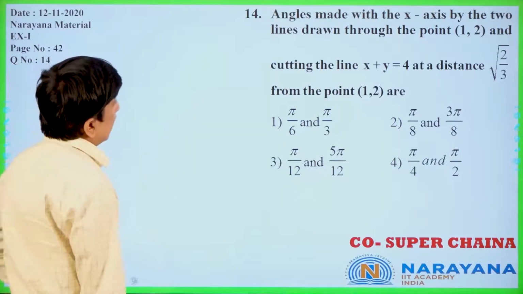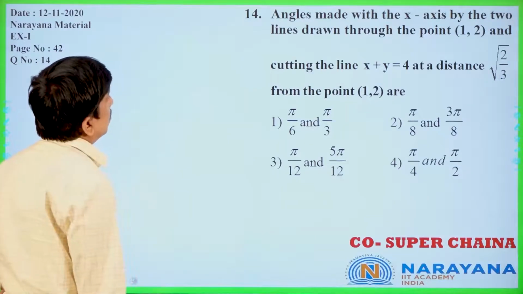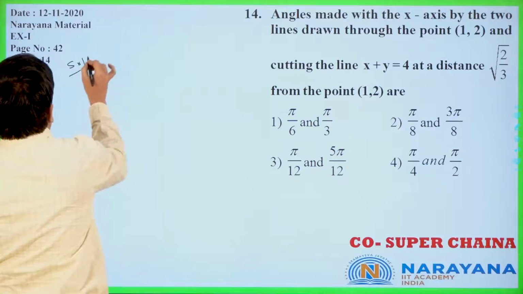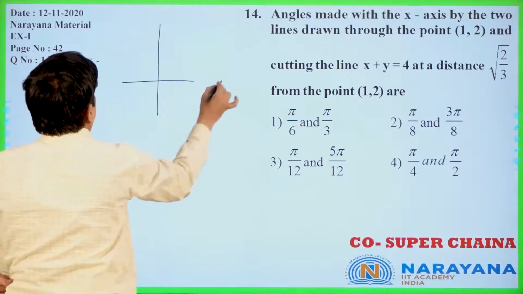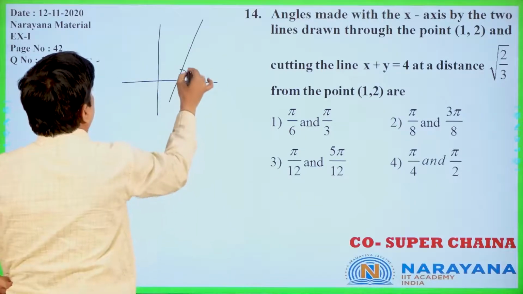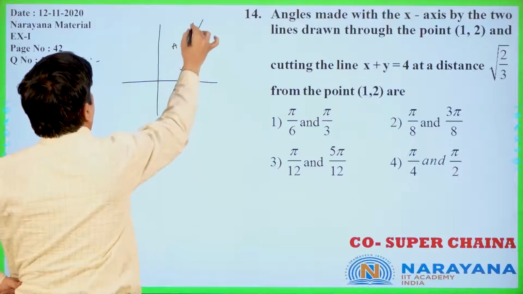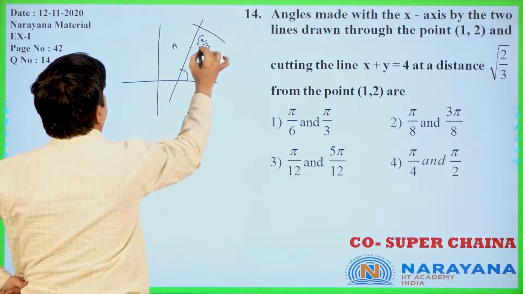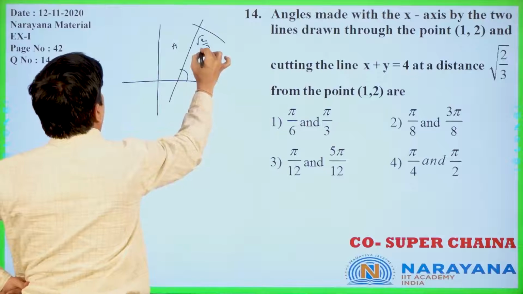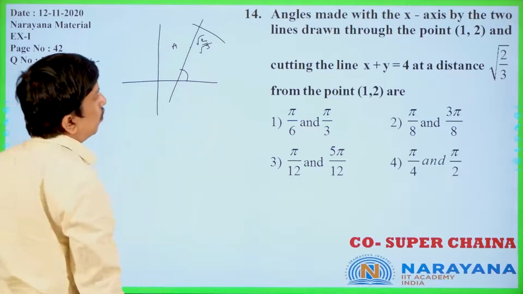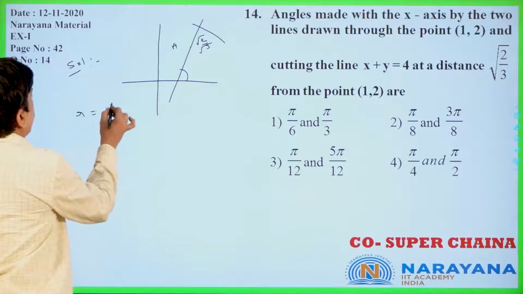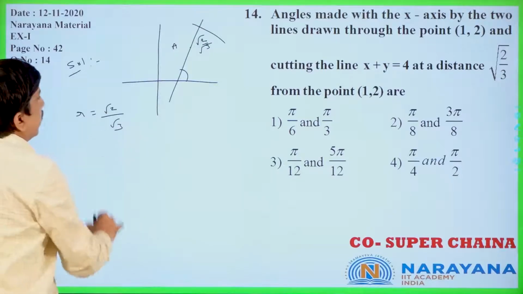Angle made with the x-axis by the two lines drawn through the point 1 comma 2. Now you see, the diagram you will get like this only, theta, making symmetric form. A is a point only, the line is this one, and this is root of 2 by 3. Is it clear or not? Root 2 by root 3 otherwise. R is equal to root 2 by root 3 we are getting.